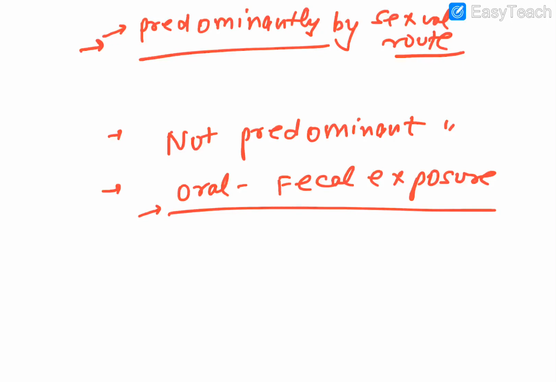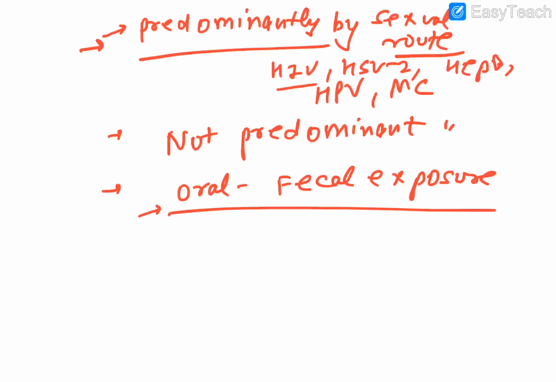As far as viruses are concerned, HIV is involved, along with the important ones HSV2, hepatitis B, HPV and molluscum contagiosum. Most of them, from HSV2 to molluscum contagiosum, are DNA viruses, but HIV is an RNA virus.